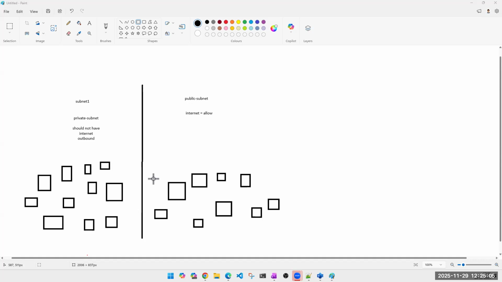Now I'm saying 100 machines. What if I tell you there are 1,000 machines? I want internet on 500. I do not want internet on 500. Then what will you do?